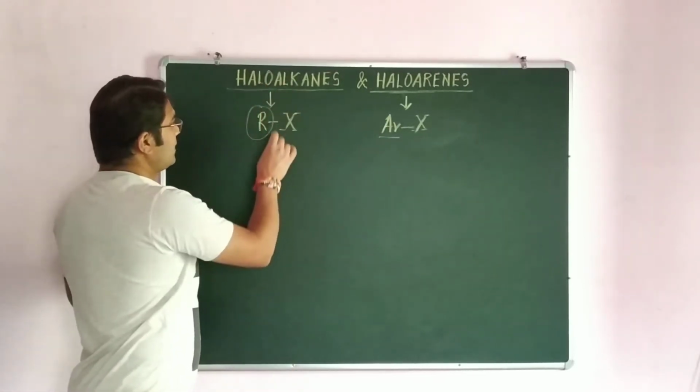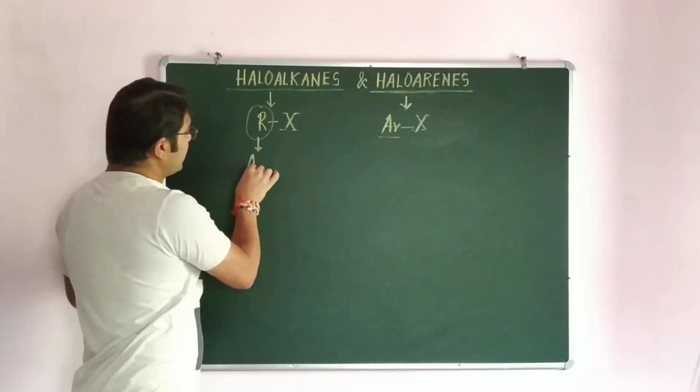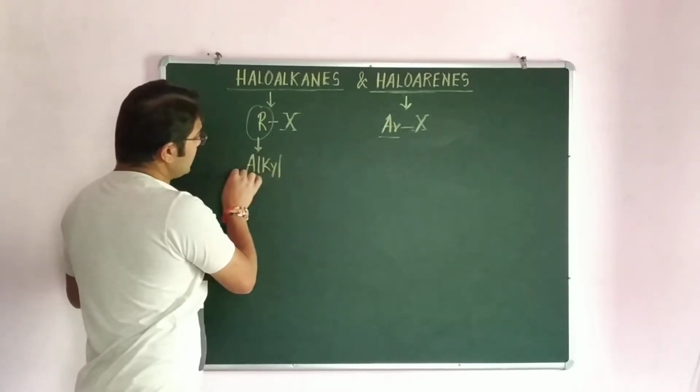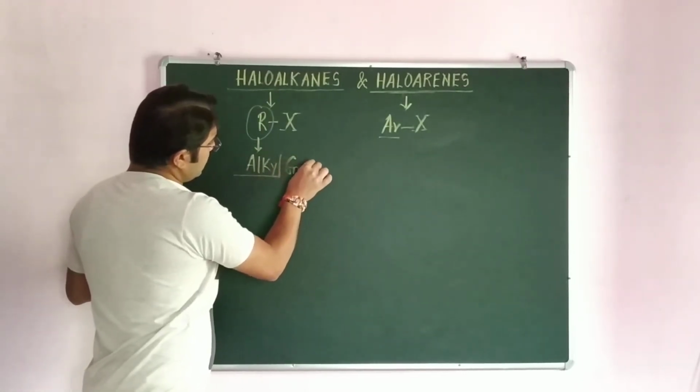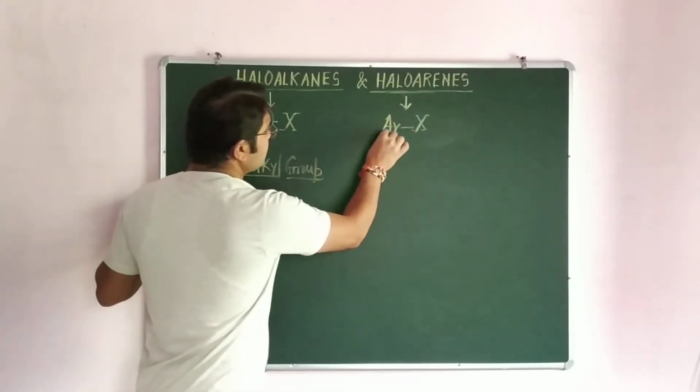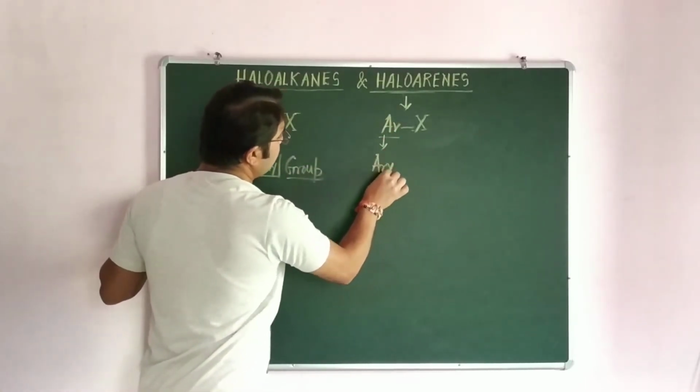In the case of haloalkane, this R is an alkyl part. This is known as alkyl group and this Ar stands for aryl group. A-R-Y-L, aryl group.